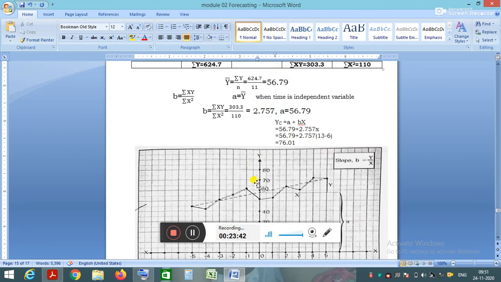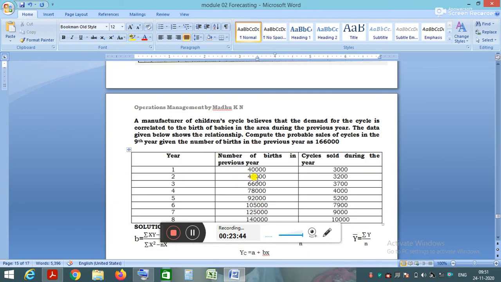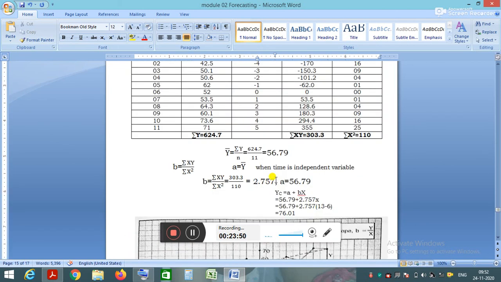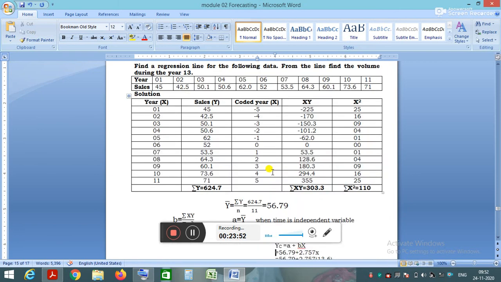When the independent variable is other than time, I am going to solve that in the next problem in the next class. We will make use of linear regression analysis. That's all for today.